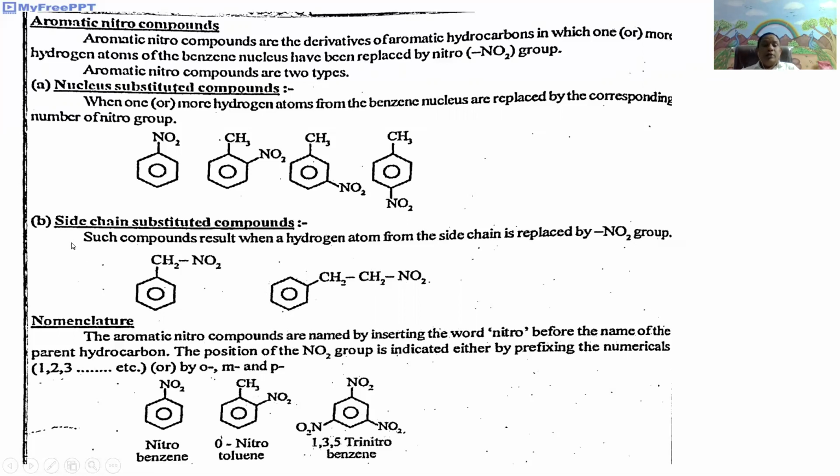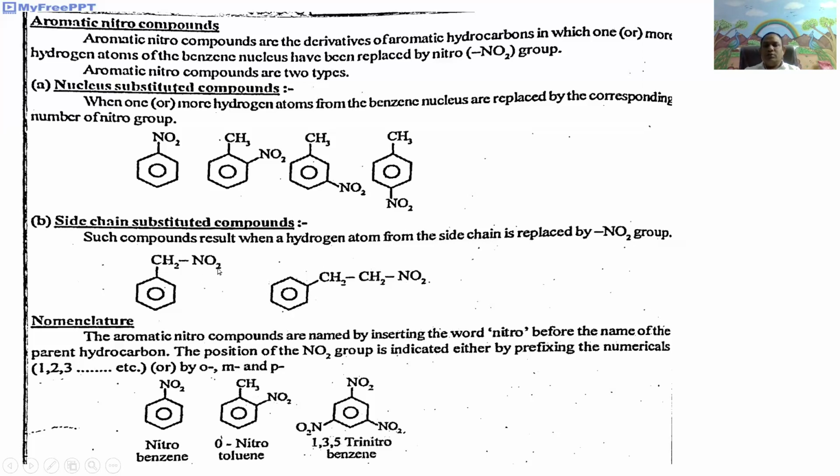Second type is side chain substituted compounds. Side chain substituted compounds means in the benzene nucleus, one of the hydrogen atoms is replaced by the alkyl substituted nitro compounds or nitrohydrocarbons. Such compounds result when a hydrogen atom from the side chain is replaced by the nitro group. That is,